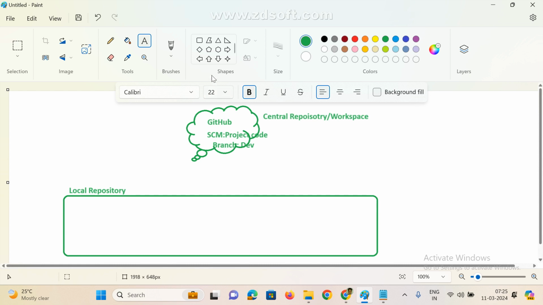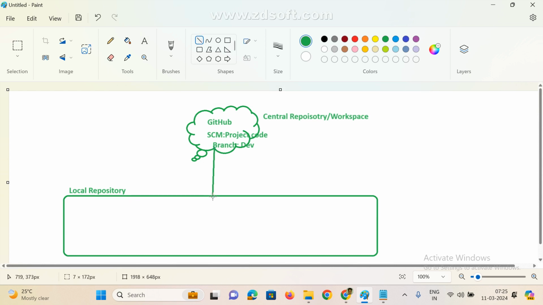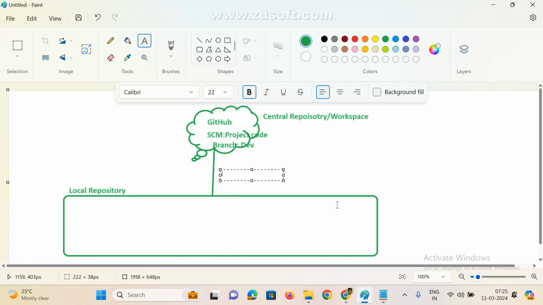How are these two connecting? We are going to use one client software, that is nothing but Git client software. The client is like a mediator between the local repository and the central repository. If you want to connect, we need one software, that is Git client. Here we are mostly using Git.